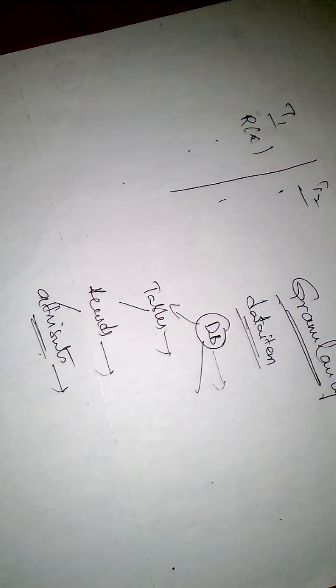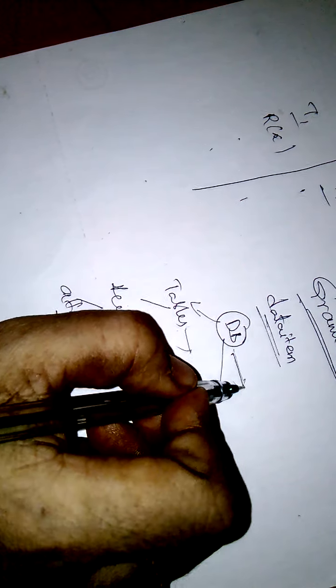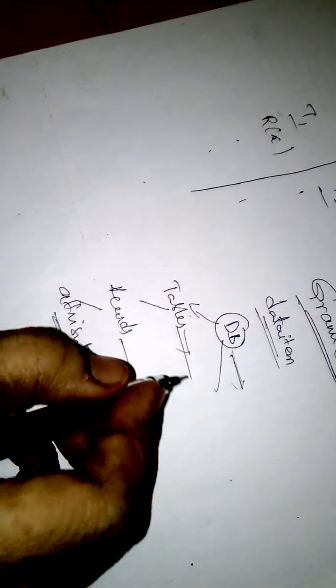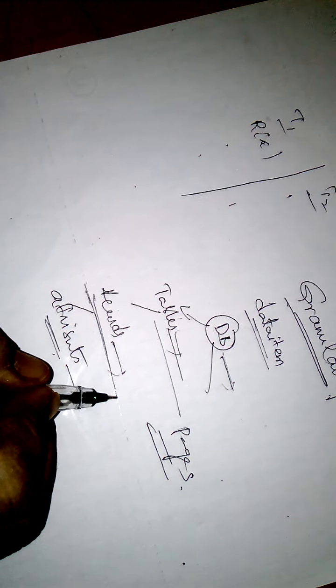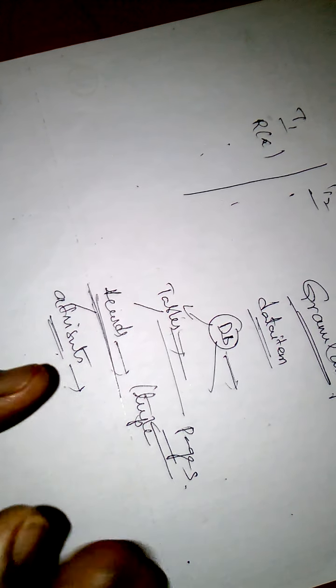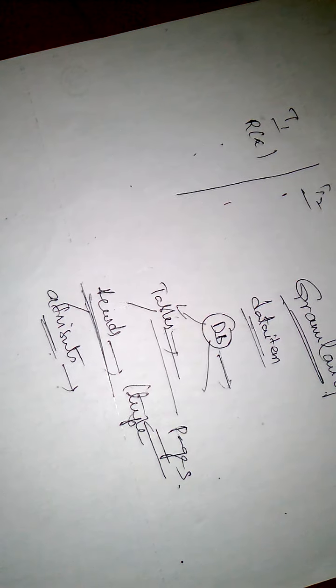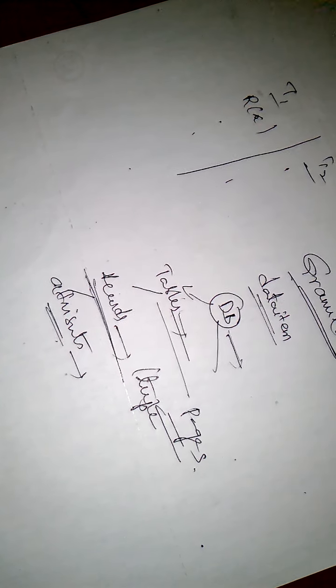So this locking can take place at different levels. It may take place at the database level, or at the table level, or at the page level. We can store these tables in pages also. Or at the record level or row level, which we can also call tuples. The level at which we want to lock the data item is the granularity level.